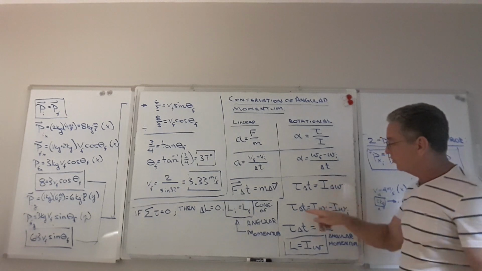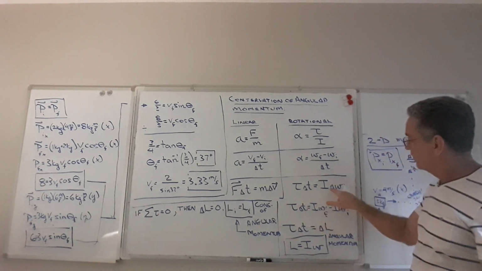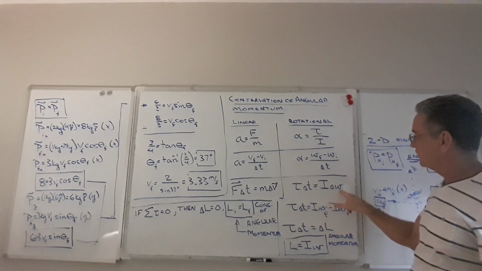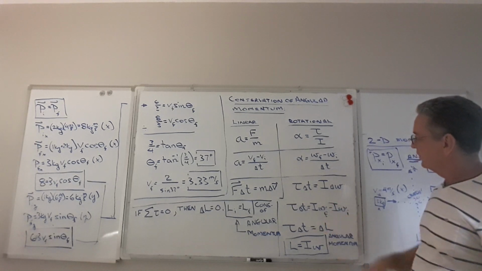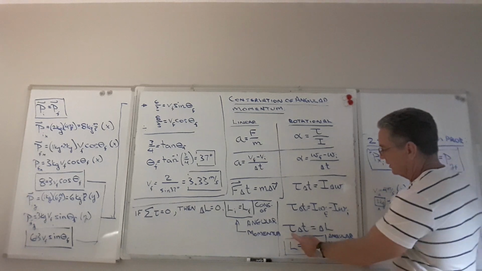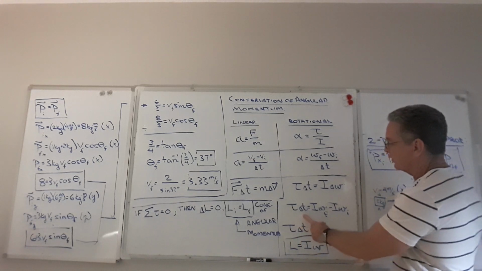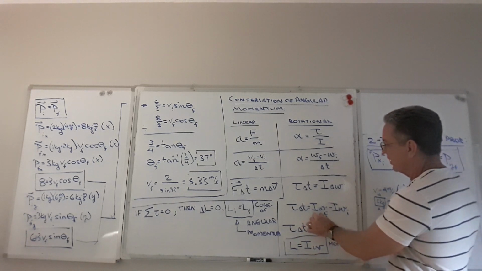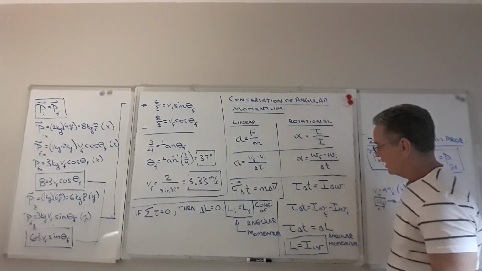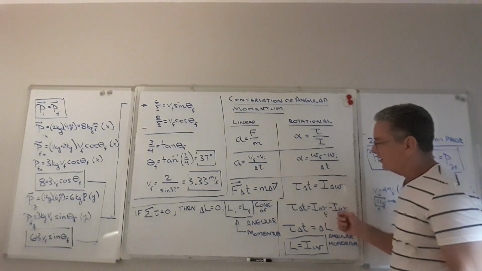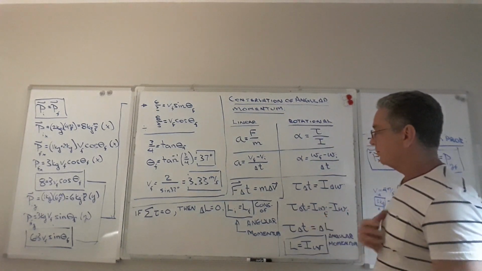Now you can rewrite this equation, the right-hand side being two terms, because delta omega is omega final minus omega initial. So the torque times the time the torque is applied is equal to I omega final minus I omega initial. And I omega is like momentum, right?